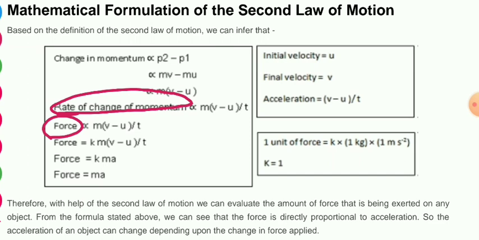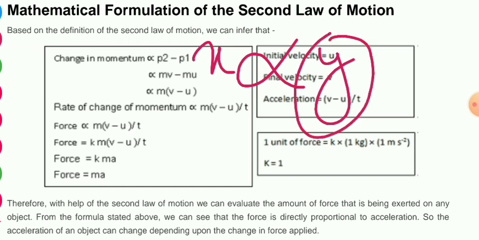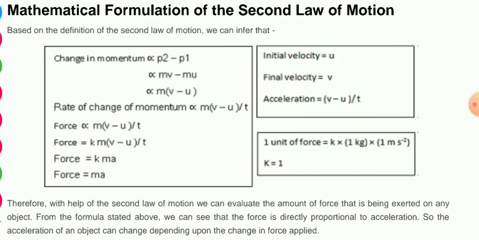Now listen carefully, what is the meaning of proportional? If one value x is proportional to y, then if the value of y increases, the value of x will also increase without any doubt. Here we can take a simple example: let the price of one pen be 5 rupees.